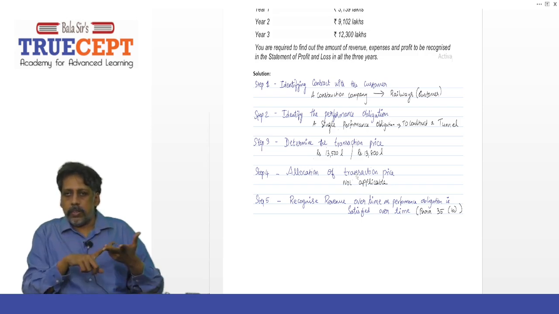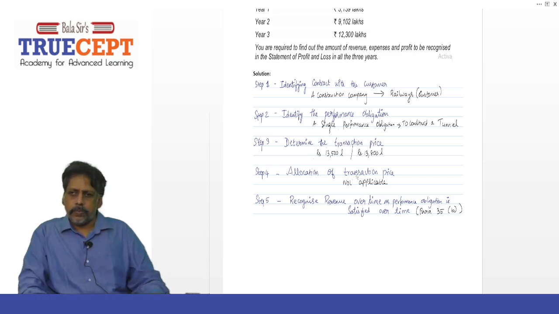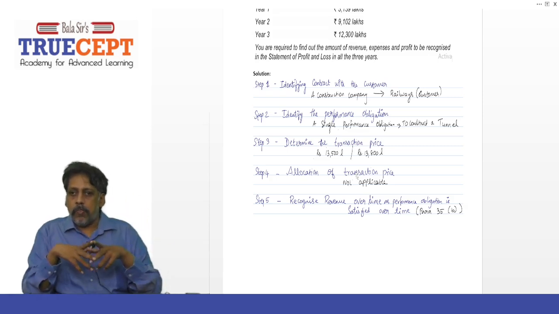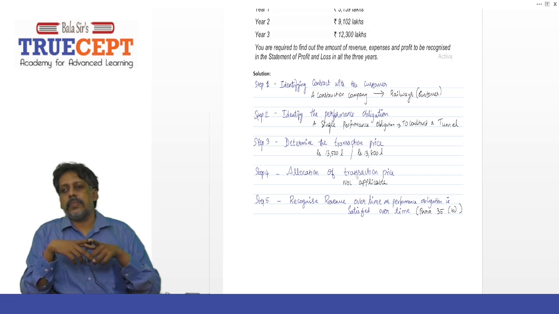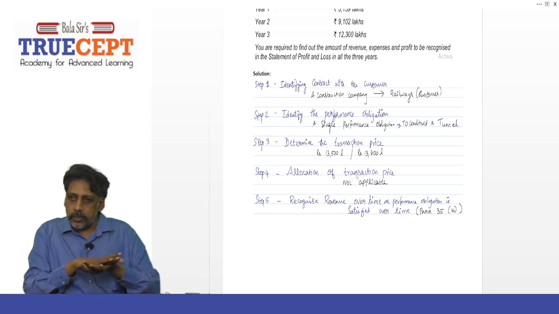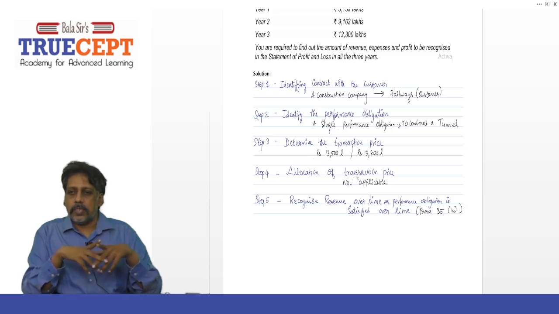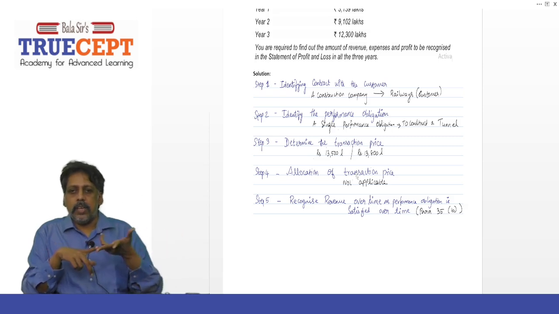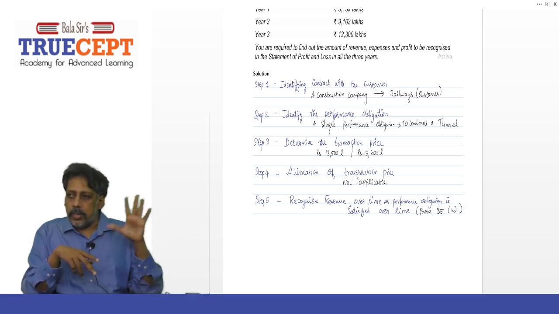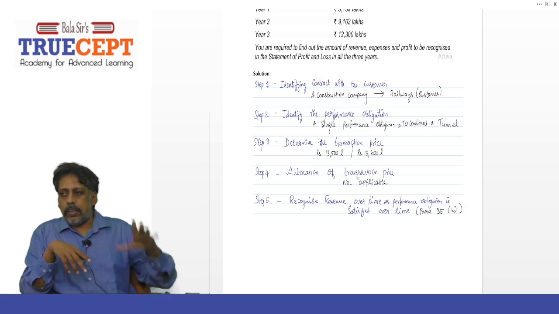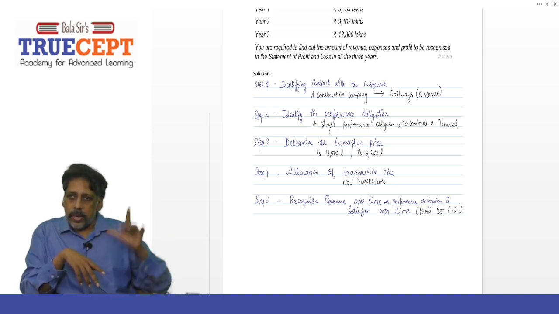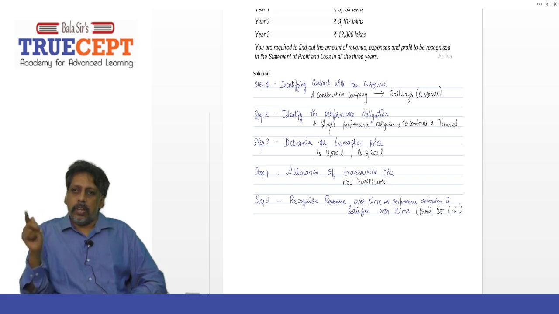The fourth step is not applicable, because allocation of the transaction price applies only when you have more than one performance obligation in the contract. When you make more than one promise, then you have to allocate the transaction price, but here there is no need to do that. Then we go to step 5: you are supposed to recognize revenue over a period of time, because you satisfy the performance obligation over time.